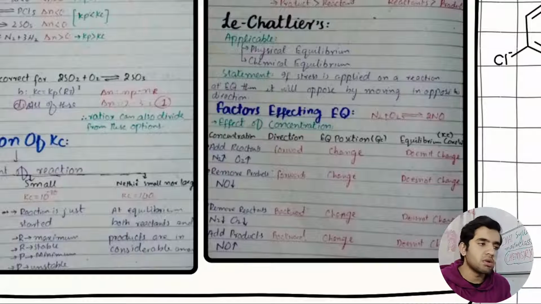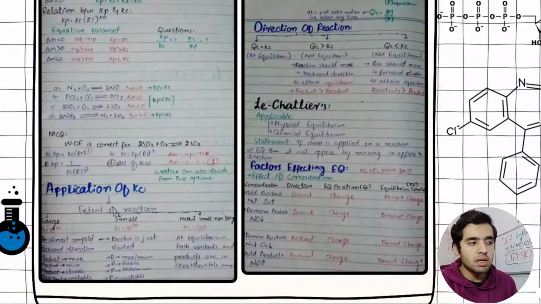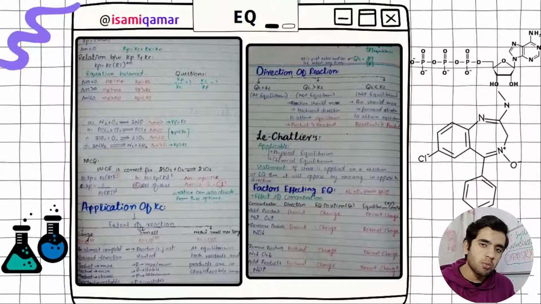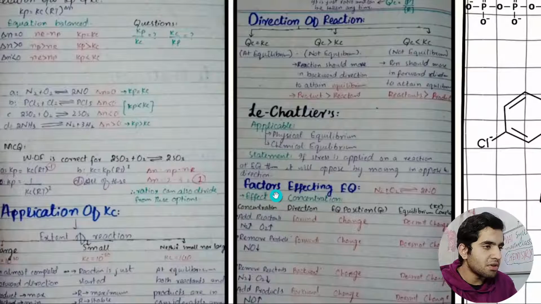First, it has the effect of concentration, effect of pressure, then effect of volume, then effect of temperature. Always remember, Kc is only affected by temperature, nothing else. Not volume, not pressure, not concentration affects Kc. It only changes Qc, that is the concentration quotient. I have written it here somewhere.